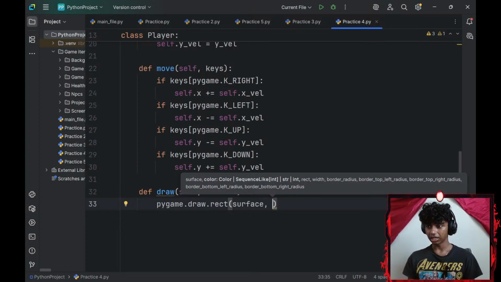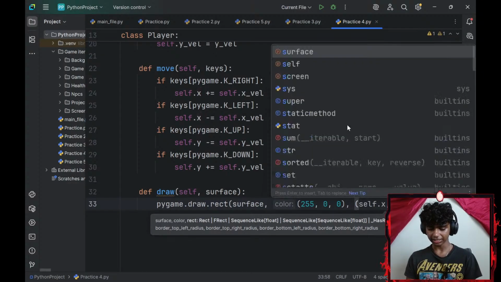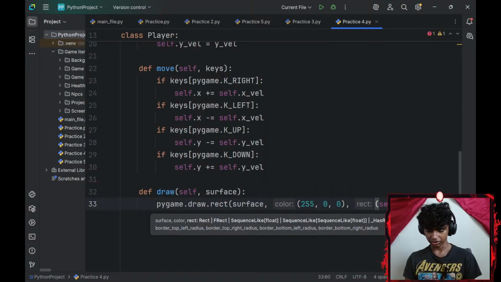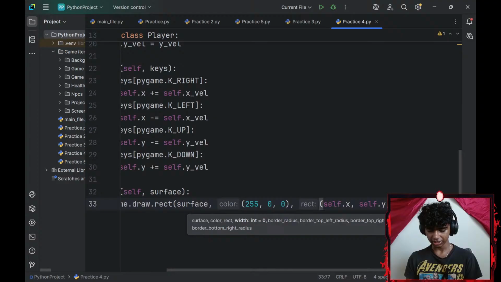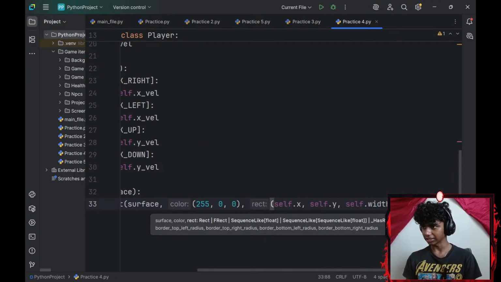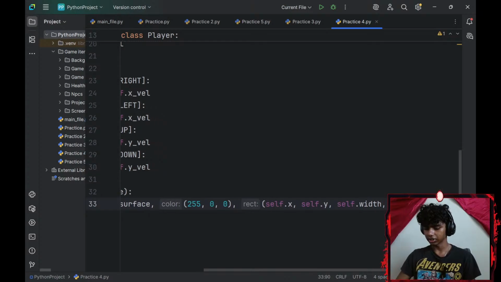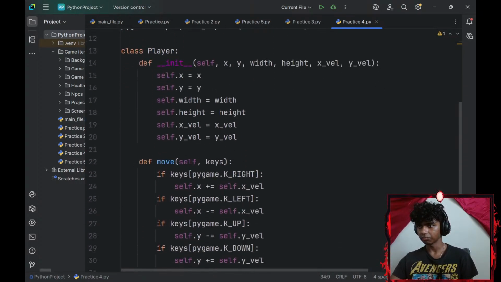My color, let's keep my color red again. I don't know the RGB of any more colors. I'll go 255, 0, 0. And then a tuple: self.x-axis, self.y-axis, self.width, comma, self.height. Alright, perfect. That's all I need for this. That's honestly everything I needed, right?